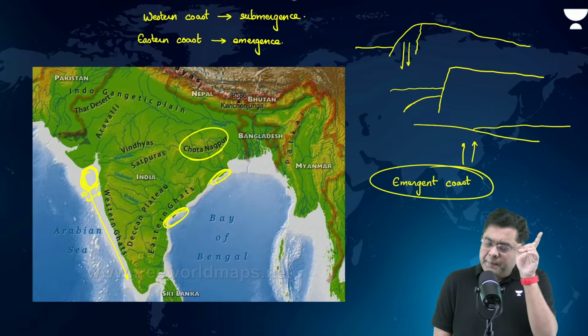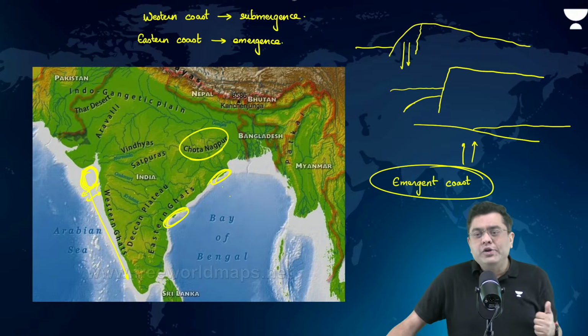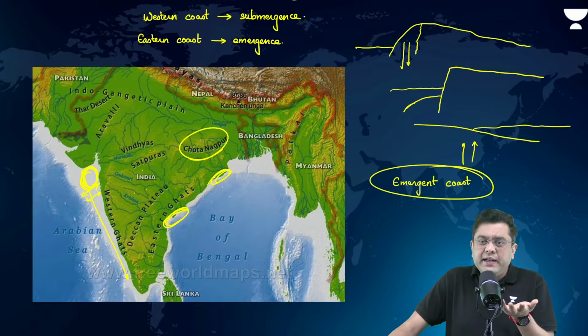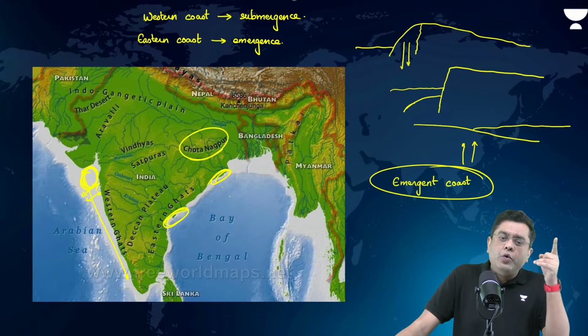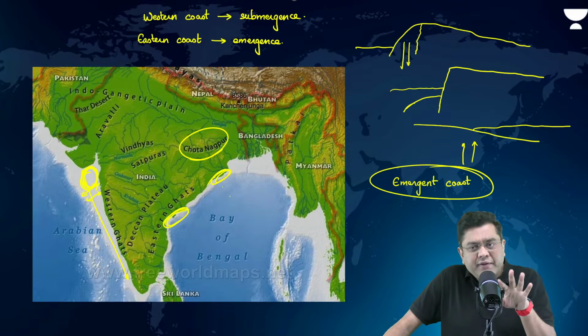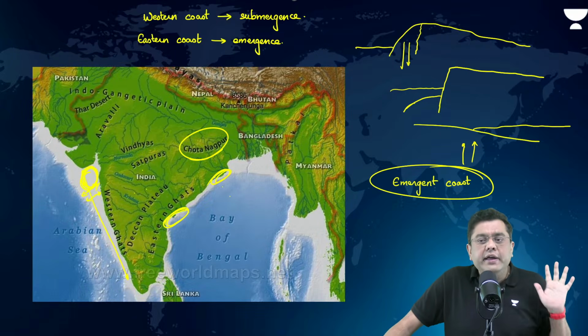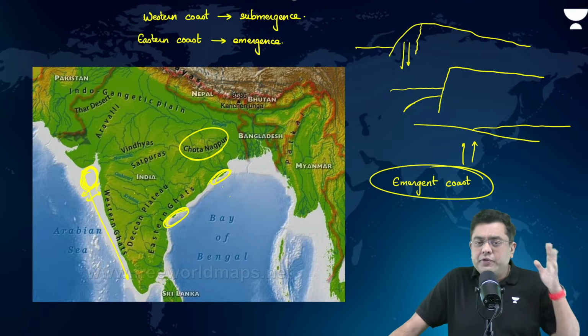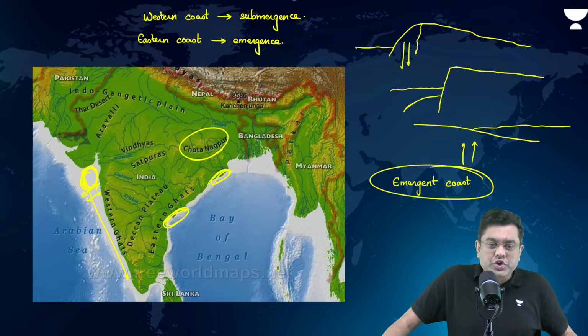So that is why you will find the incised meanders, the case of the waterfalls in the region of Chota Nagpur Plateau. But the only difference between Colorado Plateau and Chota Nagpur Plateau is Chota Nagpur Plateau is volcanic, created out of igneous rocks, whereas when we talk about the case of Colorado Plateau, we have covered it in the mapping sessions, it is of sedimentary rock, right? You have the Colorado River, which has deposited these sedimentary features.